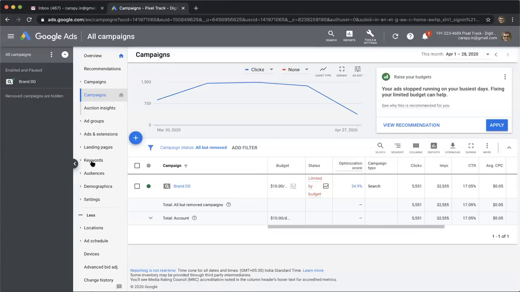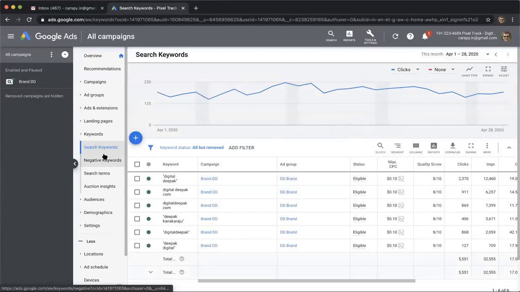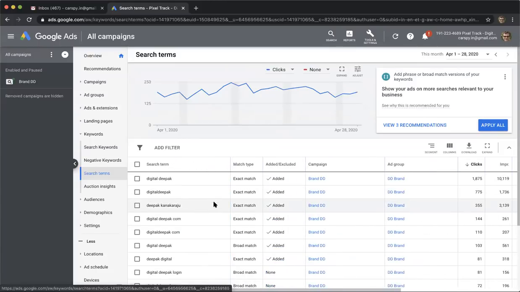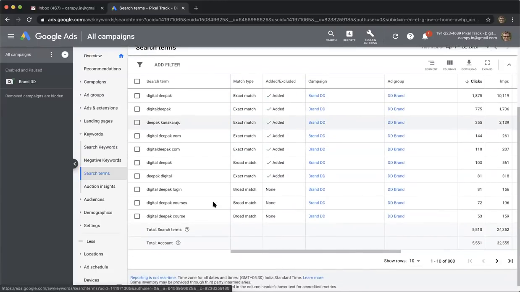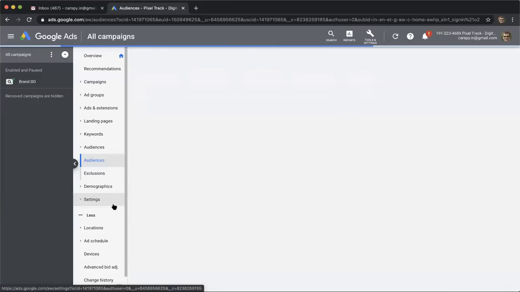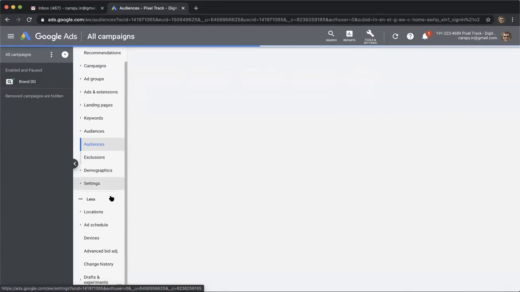And then you can understand what keywords are, what audiences are. So if I go into keywords, what I am seeing here are the keywords I am telling Google to display my ads for. Search terms are the terms that people are searching for in Google. So if you want to see what people are searching for in Google for this particular campaign, this is a brand campaign that I have run. Here you can see Digital Deepak courses, Digital Deepak login, Deepak Kanagaraju, and all these things people are searching for, right? Then you have devices.